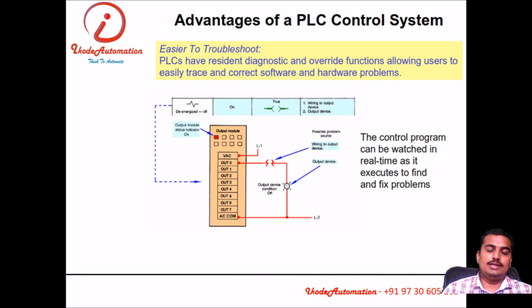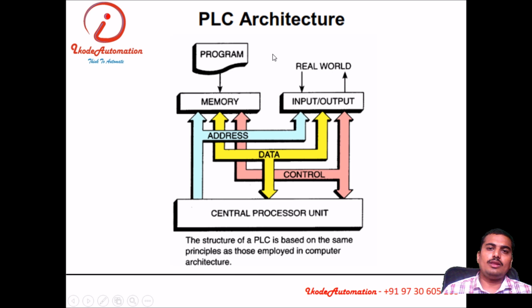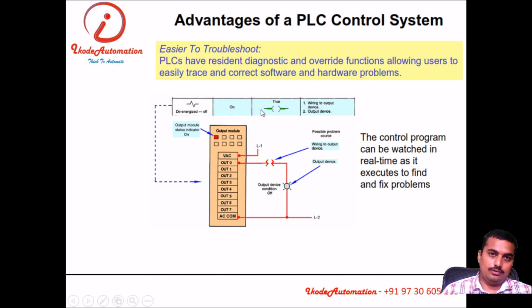Easy to troubleshoot. PLC has so many interfaces that you can find the fault, go to that location and troubleshoot the fault within a second. PLC has LED indicators on its IO cards or the CPU. Some PLCs have an LCD on the CPU. Also, you can connect the programming cable, go online and check at what point the program has been stuck. So it is very easy to troubleshoot. We have completed the advantages of PLC.